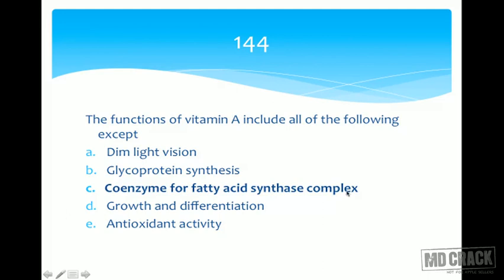Vitamin A acts in the same way as a steroid hormone. Vitamin A has three forms: retinol, retinal and retinoic acid. Now the retinoic acid is the one which is responsible for the different functions that you are seeing here: glycoprotein synthesis, growth and differentiation. All this is possible because of retinoic acid, and retinoic acid acts similar to a steroid hormone.